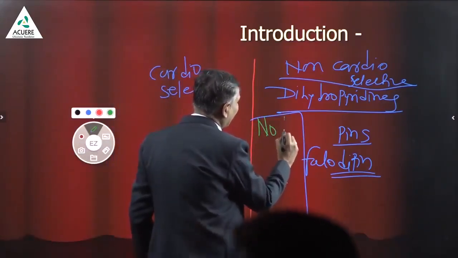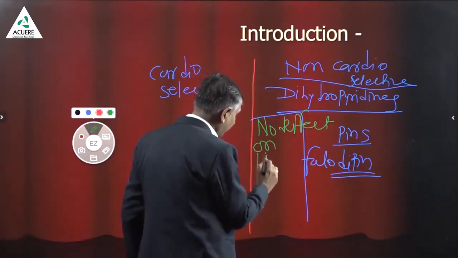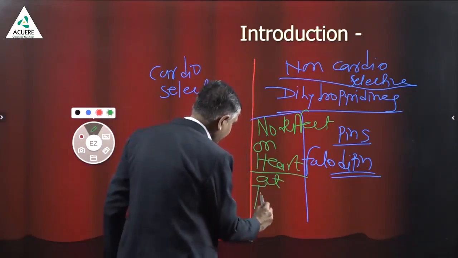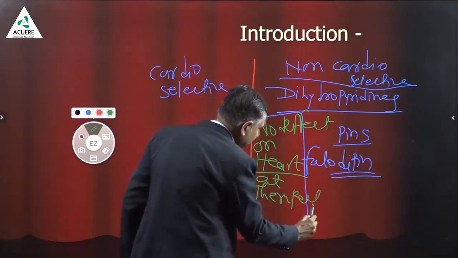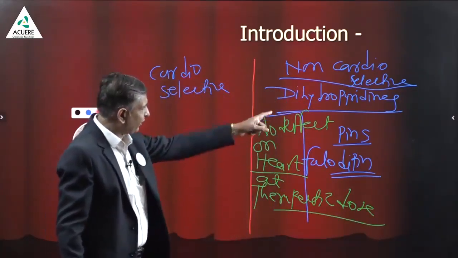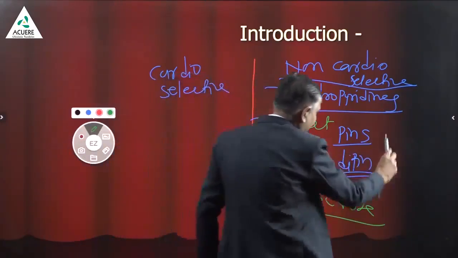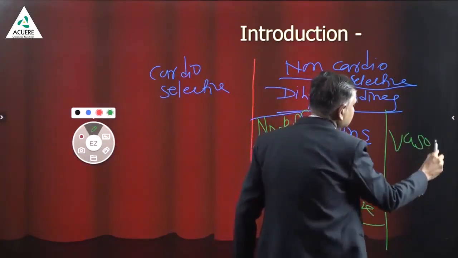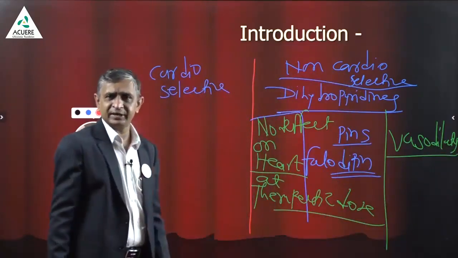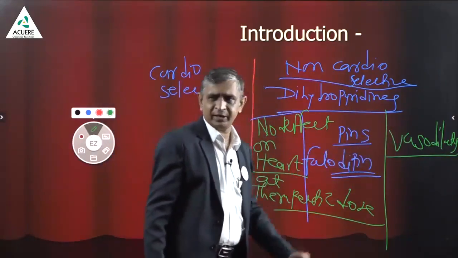No effect on the heart at therapeutic dose. They are only vasodilators. This is a very important point.